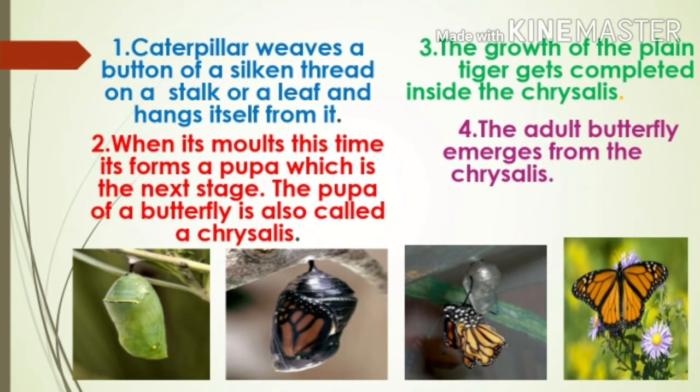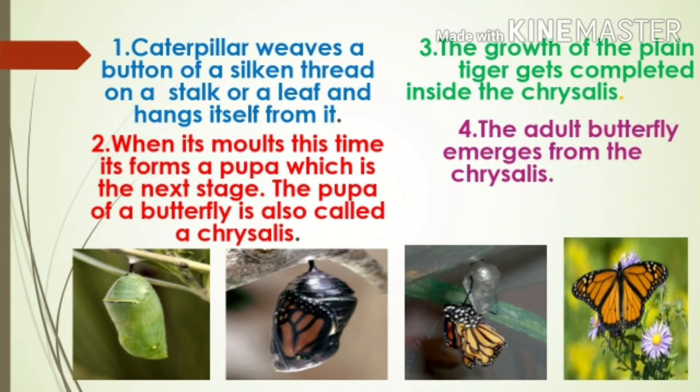But under the old skin, a new loose skin is formed on the growing caterpillar. Then the caterpillar sheds the old skin, that is, it molts. Children, do you understand the new term molts? That is, it sheds the old skin to make way for new growth. In this way, it molts 4 times.